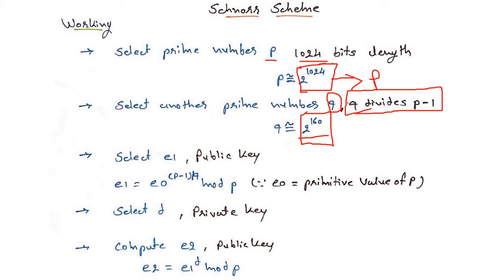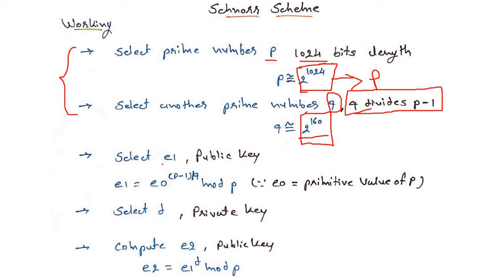Why? Because we have to choose the value of q such that q divides p minus 1. So that's why the value of p is 2 power 1024 and the value of q is 2 power 160. So these are the selections of prime numbers p and q.